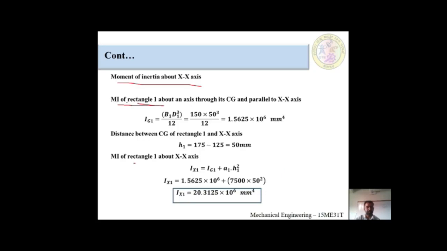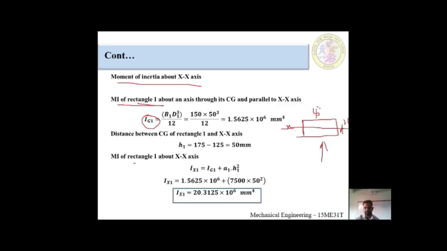I1 means the moment of inertia of rectangle 1 about an axis through its center of gravity and parallel to the x-axis. What is the formula? As you know, this is a rectangle, this is your axis, the x-axis. When you are looking from here, this is B and this is D, for example.